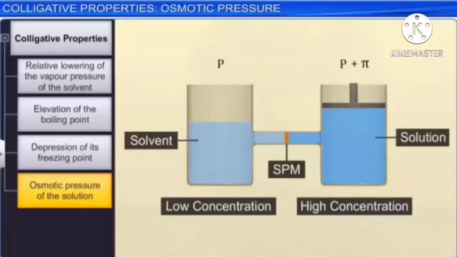Here, the osmotic pressure depends on the concentration of solute molecules.